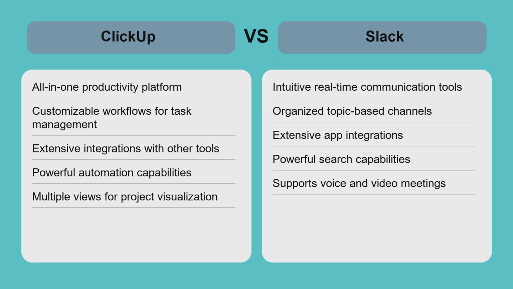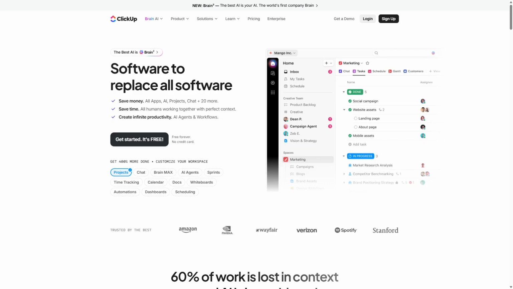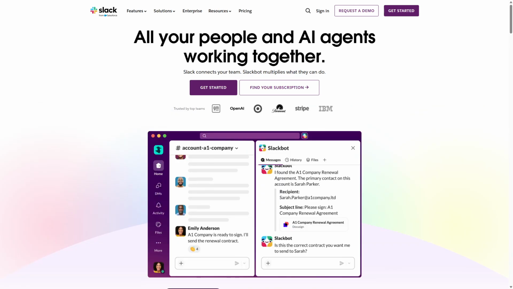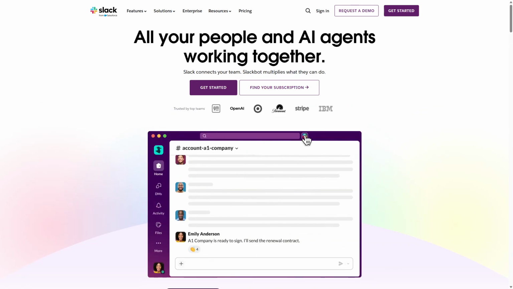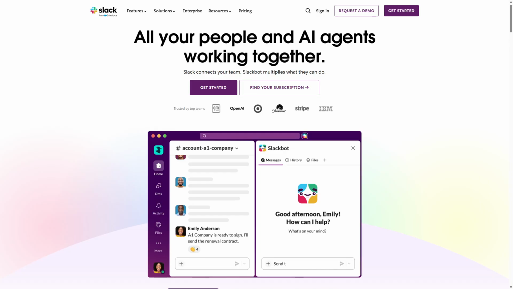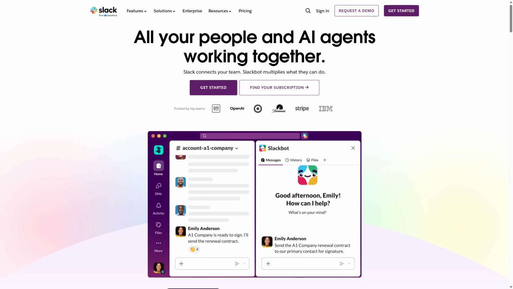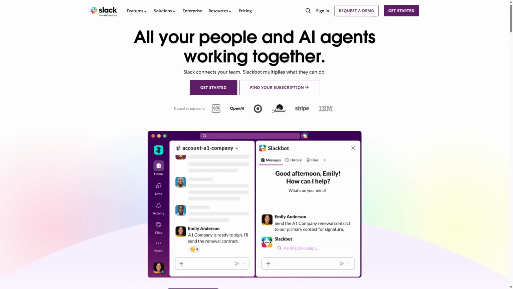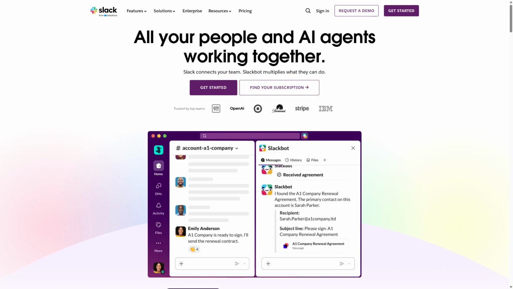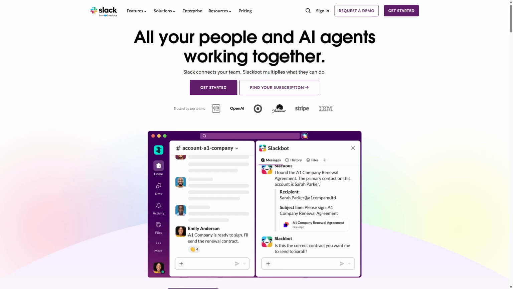both for maximum productivity. Choose ClickUp if your team needs comprehensive project management with customizable workflows and task tracking all in one platform. Opt for Slack if your priority is seamless, real-time communication and collaboration. For many teams, combining Slack's messaging with ClickUp's task management creates a powerful productivity ecosystem that covers both communication and project oversight effectively.